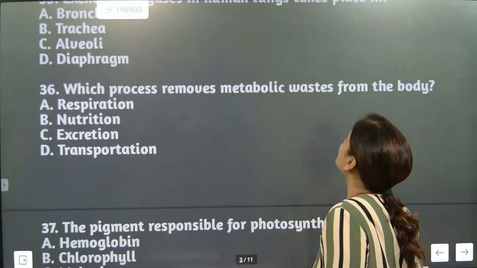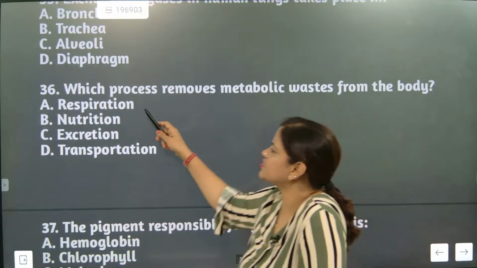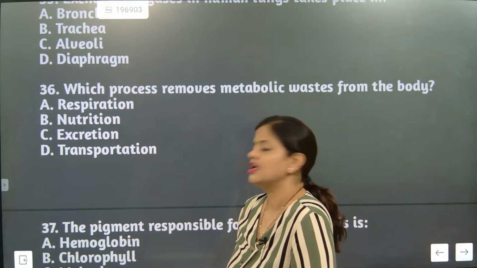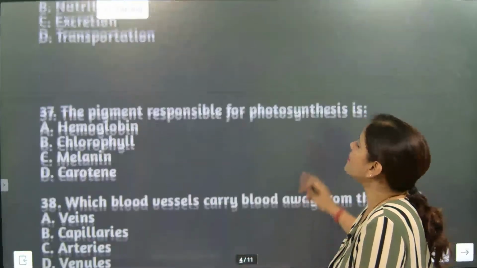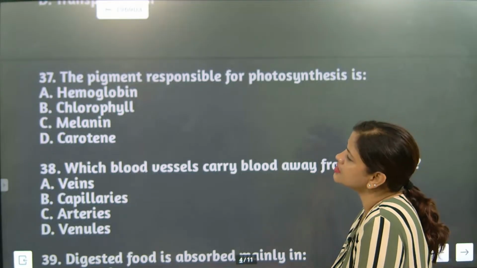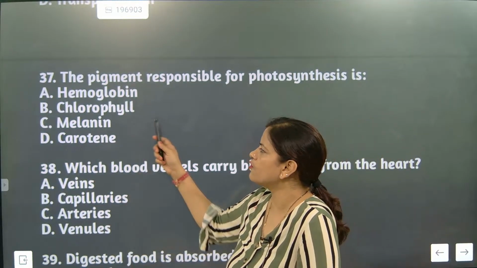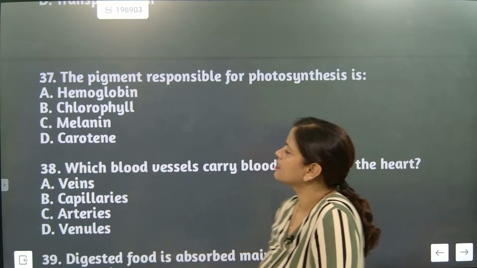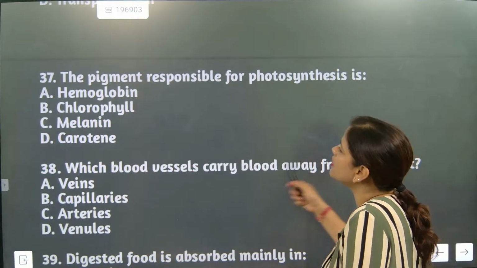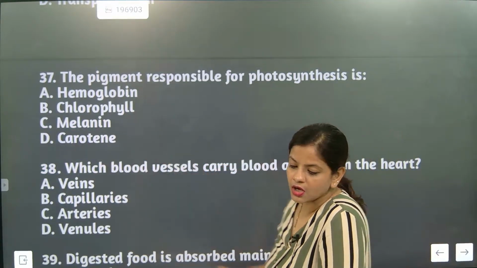Which process removes metabolic waste from the body? Respiration, nutrition or excretion? Excretion. The pigment responsible for photosynthesis is hemoglobin, chlorophyll, melanin or carotene. The pigment responsible for photosynthesis is chlorophyll.